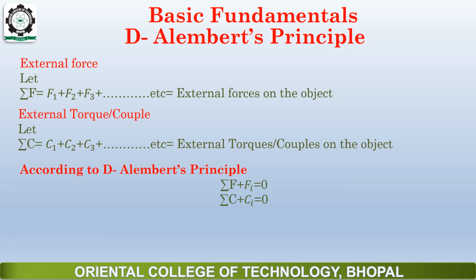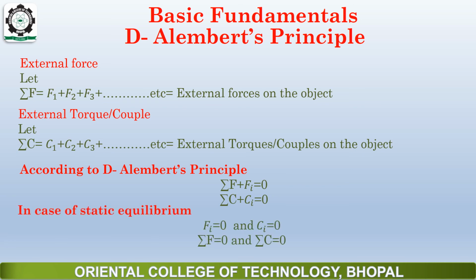In the same manner, external torque plus inertia torque will equal 0. If we apply this condition in a static position, if the body is stationary, then the inertia force will equal 0, and also inertia torque will equal 0, so summation of force is equal to 0 and summation of couple is equal to 0. These equations we have applied in engineering mechanics: summation of force is equal to 0 and summation of moment is equal to 0.